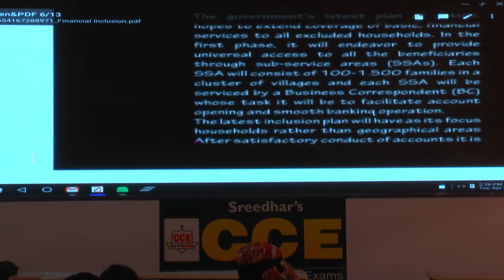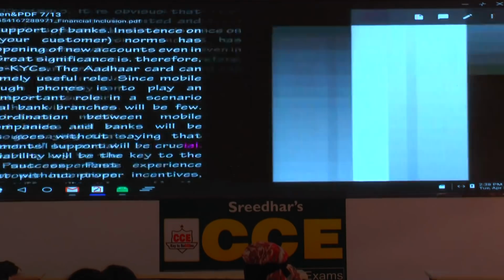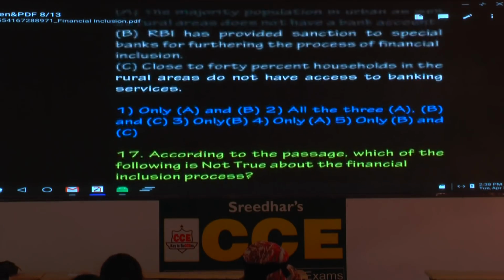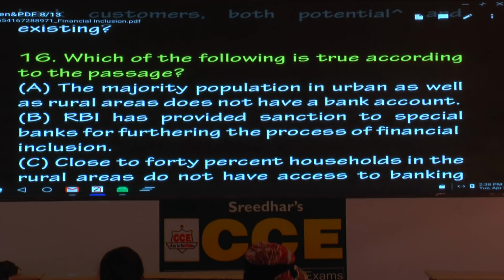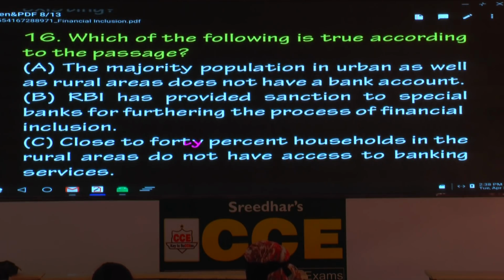This passage, what is it about? Related to you people or someone else? Financial inclusion, and the banking sector is involved. Yes. So in a way it is related to prospective bankers. That means the students in front of me, right? Yes, sir. Now, I'll read out the first question. Question number 16. Which of the following is true according to the passage?